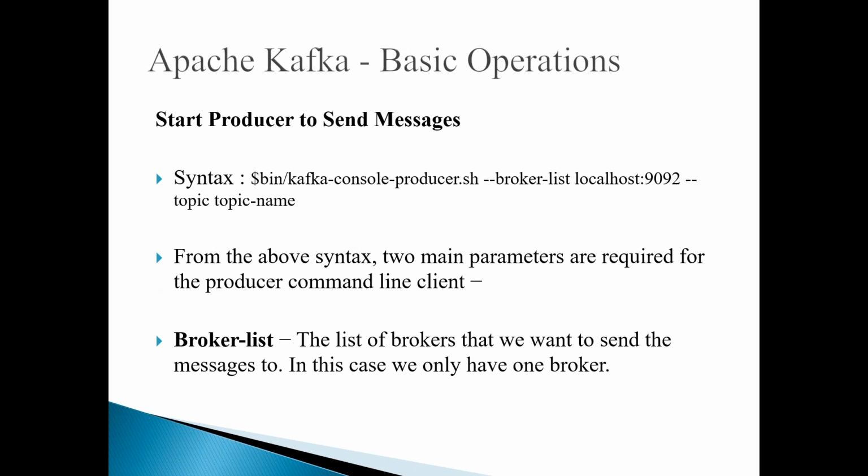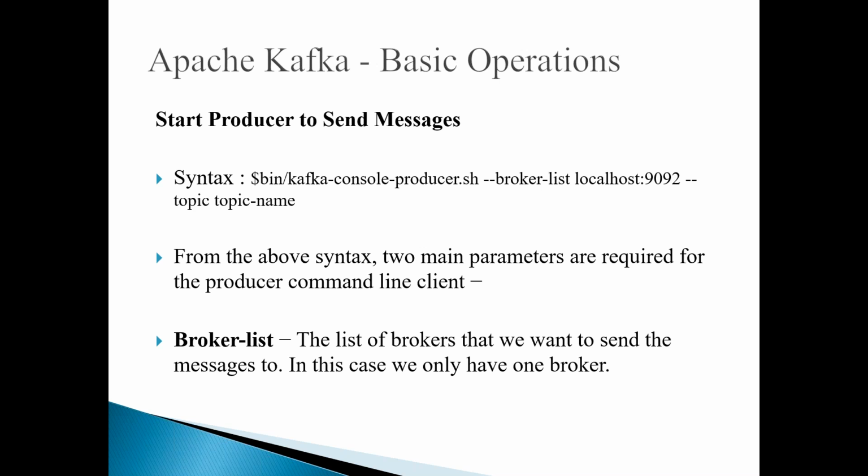Now, how can you send and receive messages? You can start a producer and send a message, because by default in Kafka there is a default producer utility. In the bin directory, there is a utility called kafka-console-producer. You can call kafka-console-producer.sh, and again we specify --broker-list.